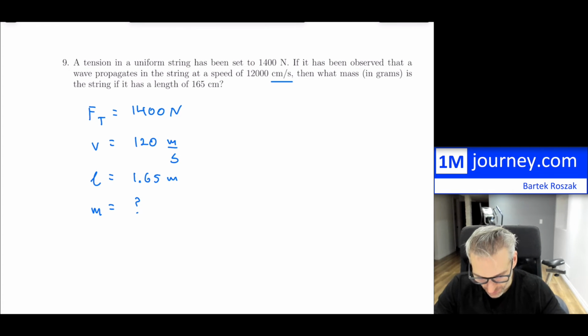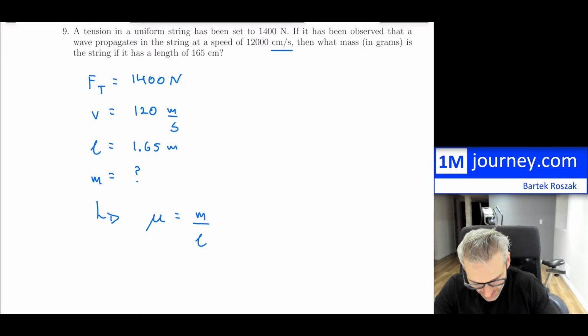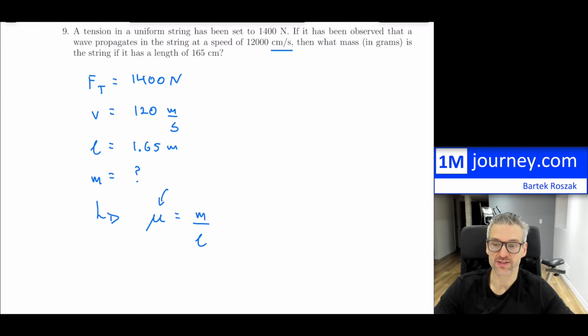Now, the information that has been given to us, well, mass and length are related by the linear density. So if you recall, linear density is mass over the length. Now, I have the length. I'm trying to find the mass, and I'm going to need what this linear density will be.